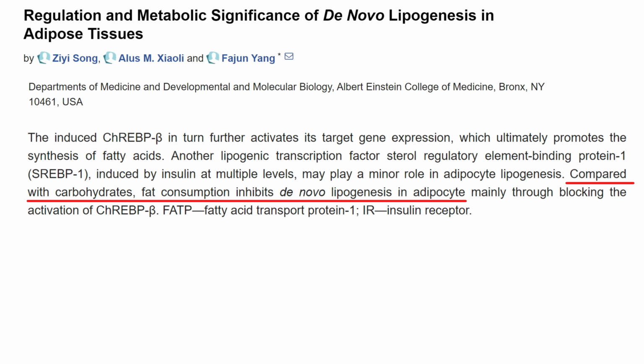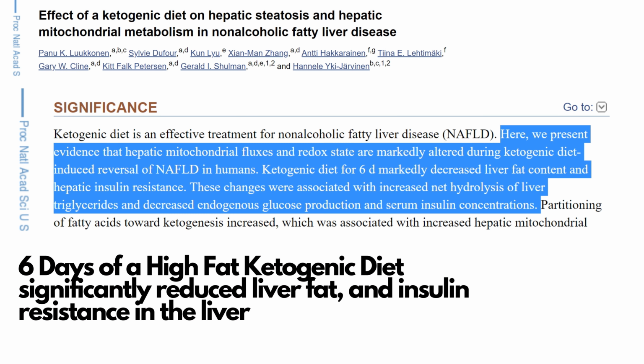And then they say, a high-fat diet inhibits lipogenesis, meaning a high-fat diet stops your body from making fat. It makes you lose fat. It makes you break down the fat that has accumulated in your liver, in your muscles, and in your adipose tissue. As we see, things are not as straightforward. There's a study showing that just 6 days of a ketogenic diet drastically reduced liver fat. If the first camp got it right, the high-fat diet is supposed to cause severe insulin resistance and type 2 diabetes. If we check studies, we see the opposite to be true.